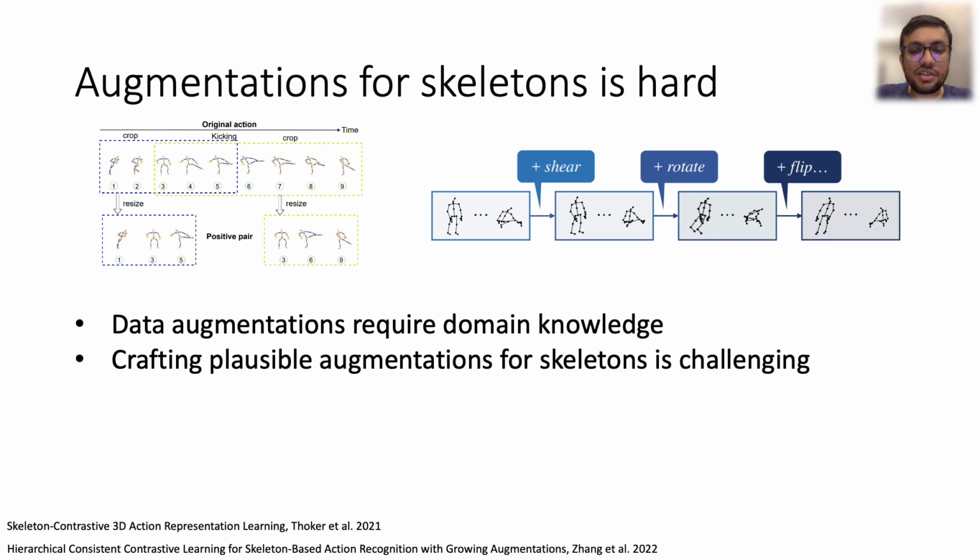Data augmentations require domain knowledge, and some simple approaches like cropping, resizing, flipping, and shear have been successfully used for augmenting skeletons. But crafting new augmentations for skeleton-based actions is more difficult, since they are much more information dense compared to images or videos. The augmentations must maintain both geometric integrity and action semantics.